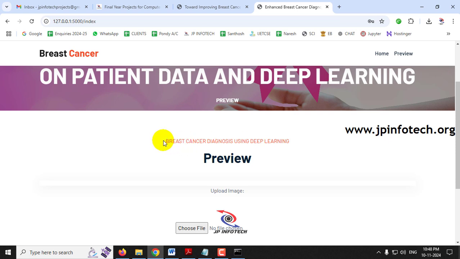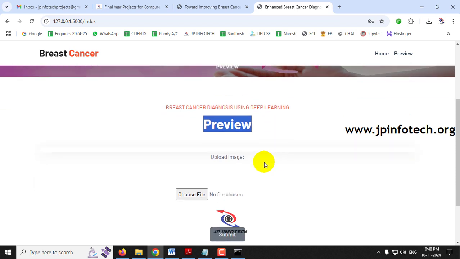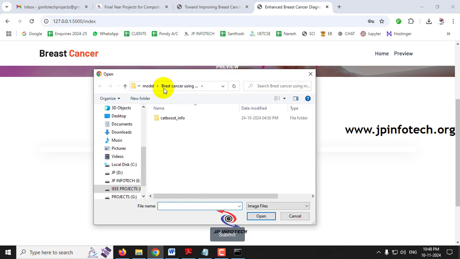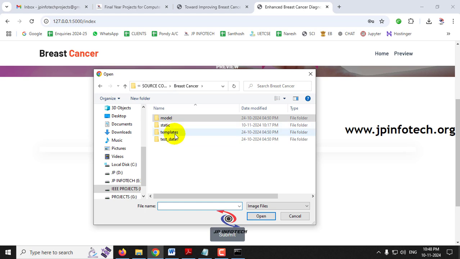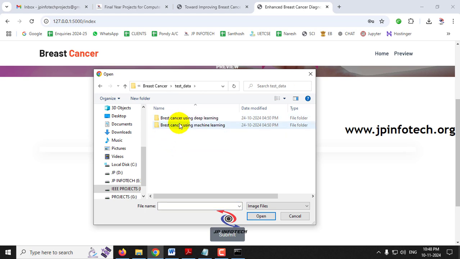The first thing we are going to show is the deep learning part, which is the enhancement of the base paper. First you can see breast cancer diagnosis using deep learning. Here in the preview part, you need to upload the histopathological image, and it will predict the case. Now let me select choose file. Here in the project folder, we have the test data. Inside that we have the machine learning and the deep learning.